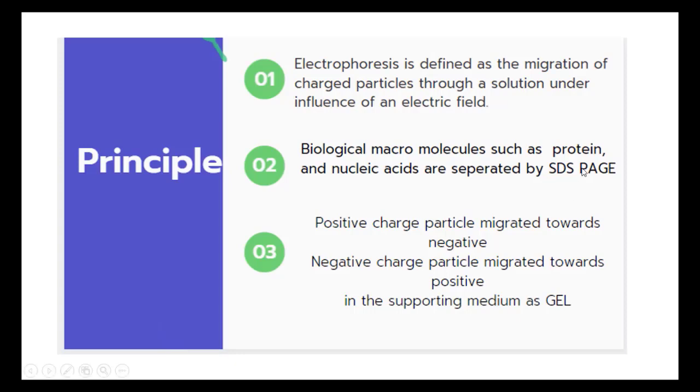If the molecules have a positive charge, they migrate towards the negative. If the molecules have a negative charge, they migrate towards the positive, in the supporting medium of gel under the influence of an electric field. This is the principle behind electrophoresis.